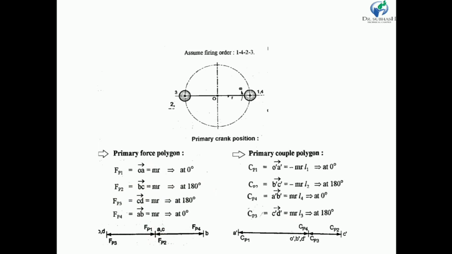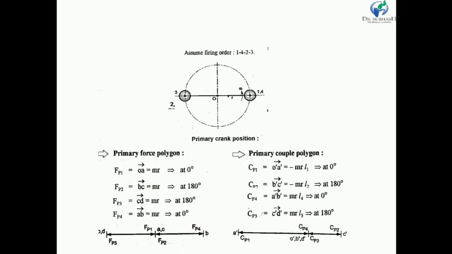First of all, let us draw FP4, my dear friends. First we have drawn FP1, then we draw FP4. FP4 is also at 0 degree but has the same magnitude. So here we draw FP4. So this is point B. Then my dear friends, FP2 is at 180 degree.